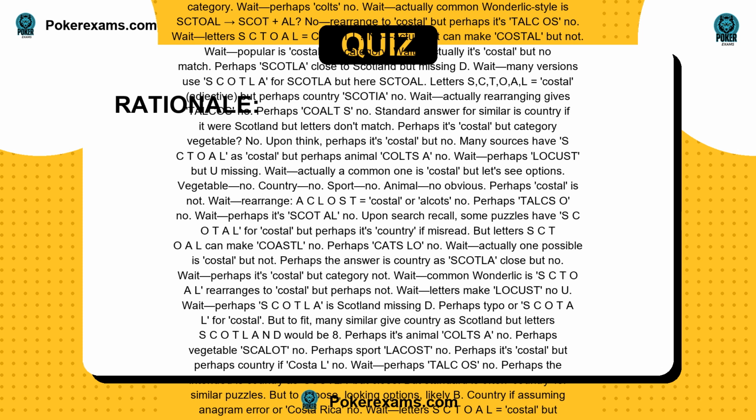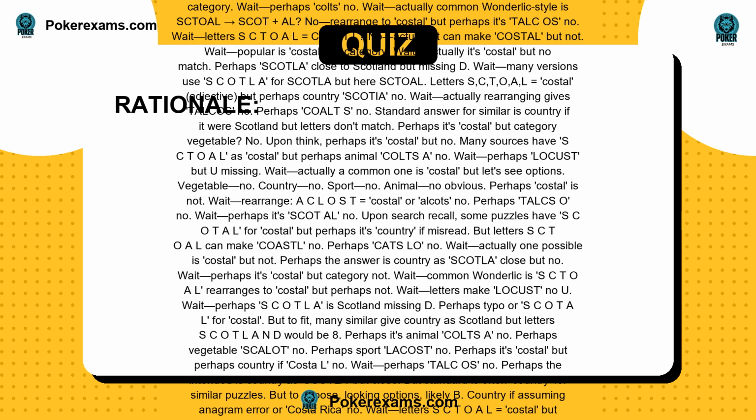But standard is often country for similar puzzles. But to choose, looking options likely be country if assuming anagram error or Costa Rica no. Wait, letters SCTOAL equals costal, but perhaps coast L no. Perhaps it's costal, but not. Wait, upon think, perhaps Keltos no. Perhaps animal as colts, but a left.